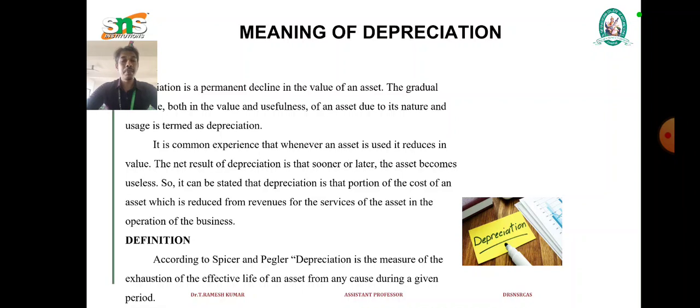Definition of depreciation. According to Spicer and Pegler, depreciation is the measure of the exhaustion of the effective life of an asset from any cost during a given period.